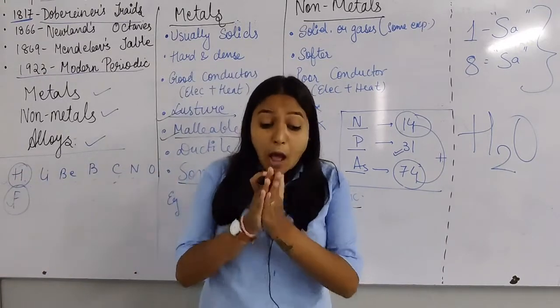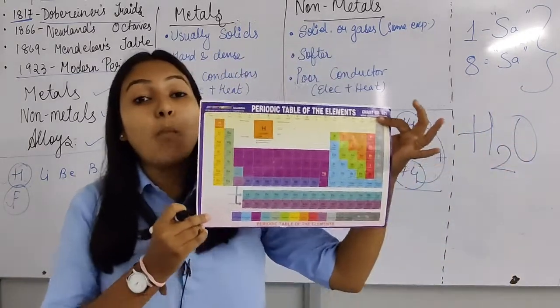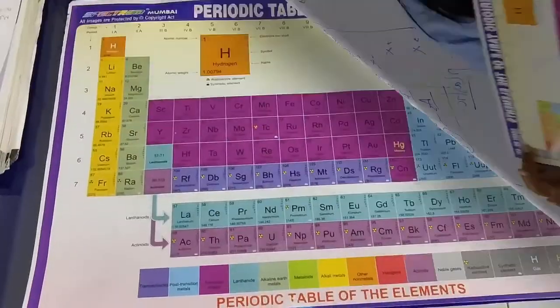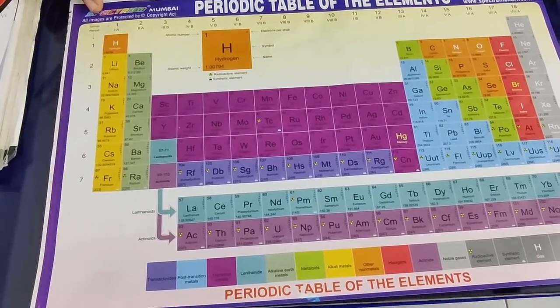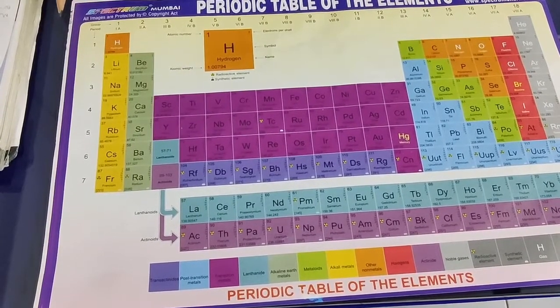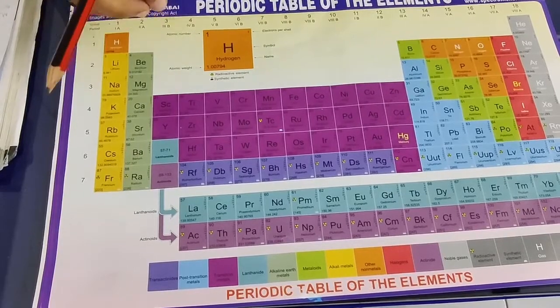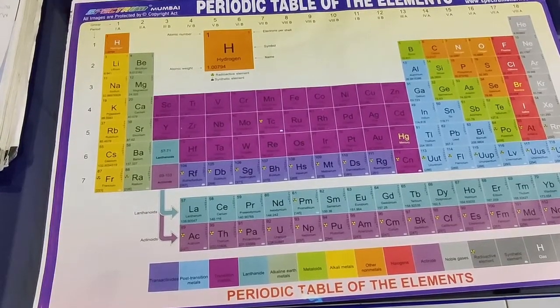So these are the differences between metals and non-metals. Now we'll see what exactly the modern periodic table of elements is. This is a kind of table. Generally, whenever we make a table, we form it in rows and columns.